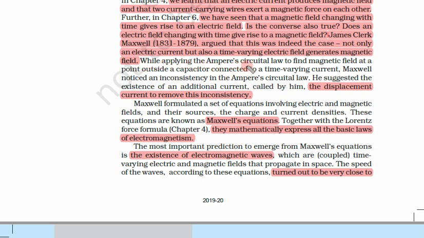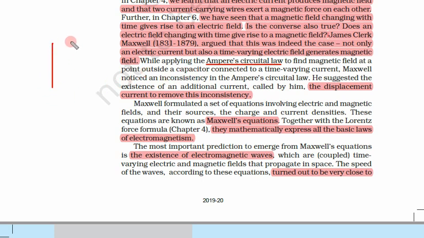While applying Ampere's circuital law to find the magnetic field at a point outside a capacitor connected to a time varying current, Maxwell noticed an inconsistency in Ampere's circuital law. This is the example that we have to see. Maxwell applied the Ampere's circuital law that we have studied to the magnetic field at a point outside the capacitor.